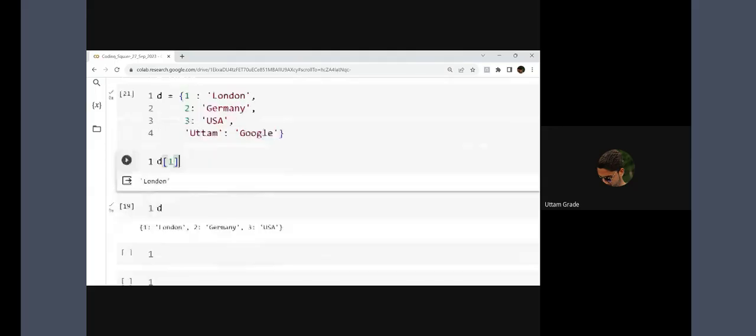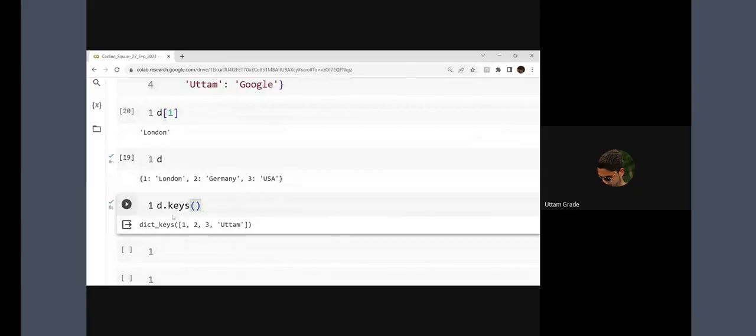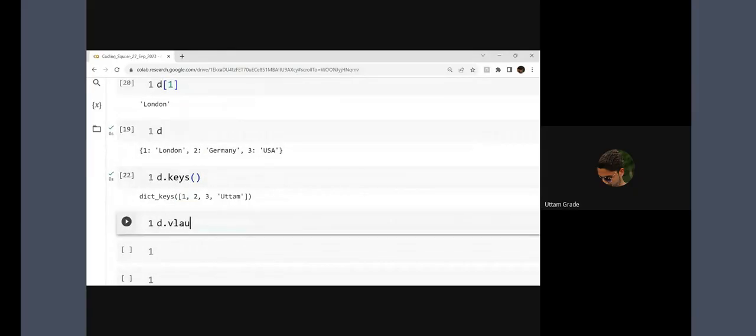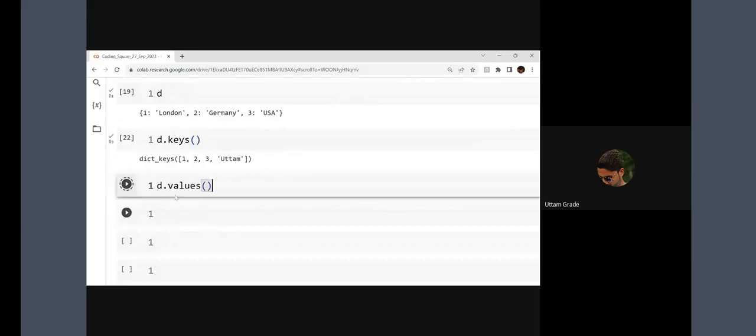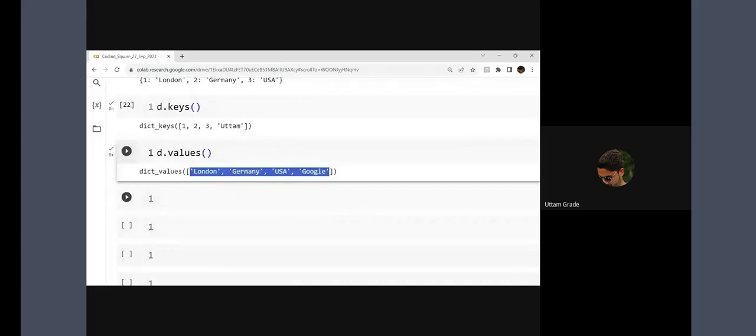Okay, sir, fine. As I mentioned, a dictionary is nothing but a combination of key value pairs, right? So I can use d dot. If I write d dot keys, keys is a function, with close brackets. It will give you all the keys: one, two, three, and Uttam. This is my keys. D dot values will give me all the values within my dictionary. See, all the values.